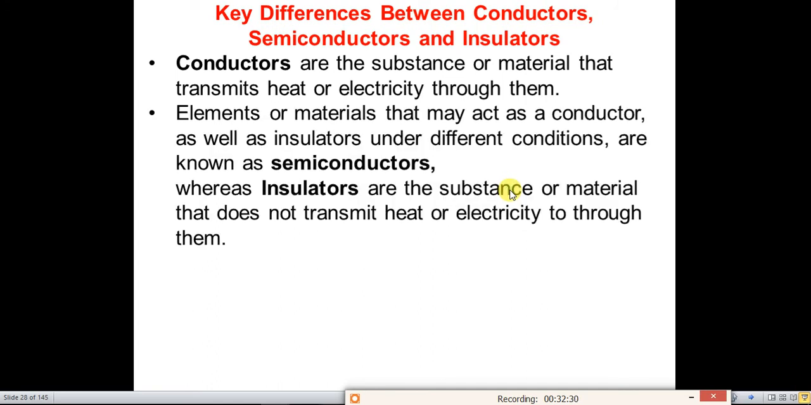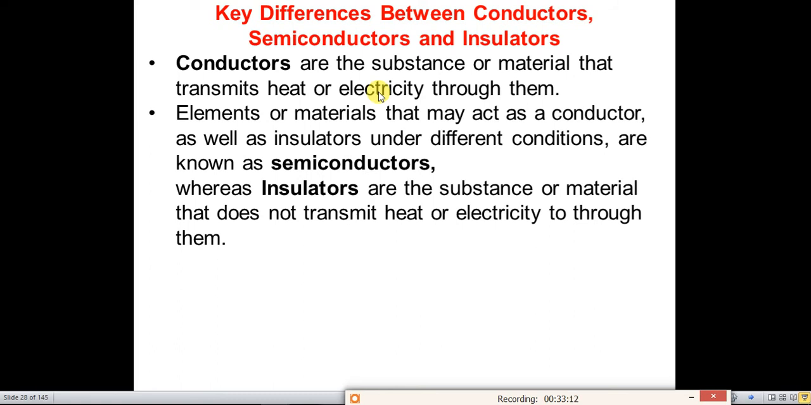The elements that may act as conductor as well as insulator under the different conditions are called semiconductors. But insulators are the substances that do not allow the flow of current or heat through them. So once again I repeat, conductors are the materials which allow the flow of electricity or electric current or heat through them. Insulators are those materials which do not allow the flow of electric current through them.